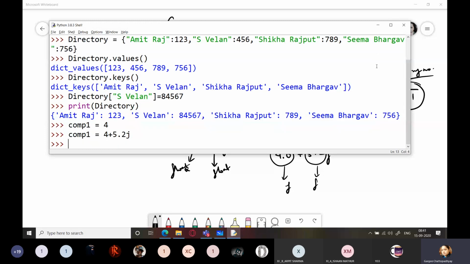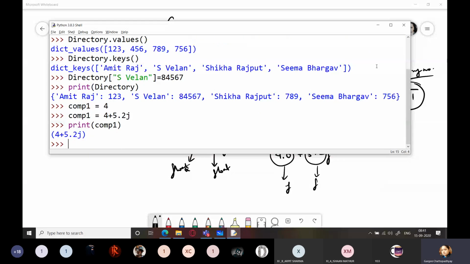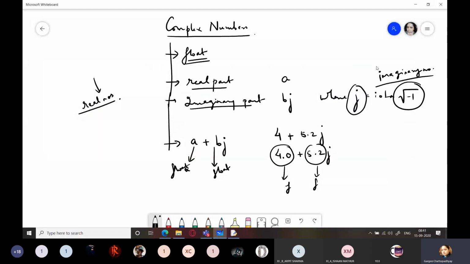Now, if I print this, it is printed in the form of a bracket. So remember always, if I have a non-zero real part, that is the real part is not equal to 0, then your complex number, when it is printed, will be printed within a pair of round brackets, that is, within parentheses.